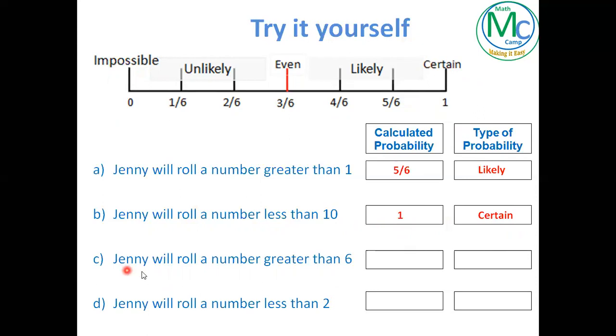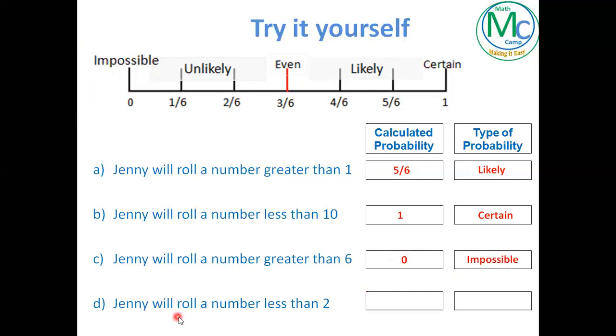The next is Jenny will roll a number greater than 6. So how many numbers do you have on a dice that have a value greater than 6? Yes, there are no numbers. That means 0. And if you have 0 numbers, 0 divided by 6 will give you 0. And the type of probability of 0 is impossible.